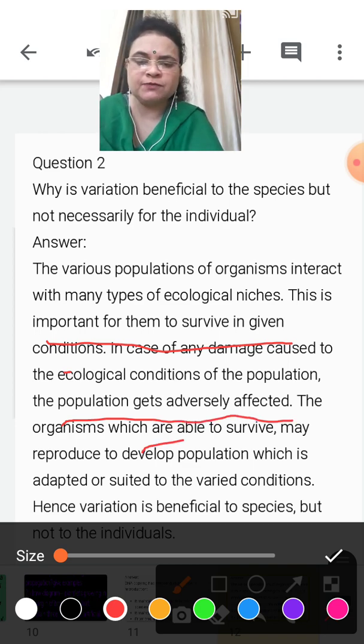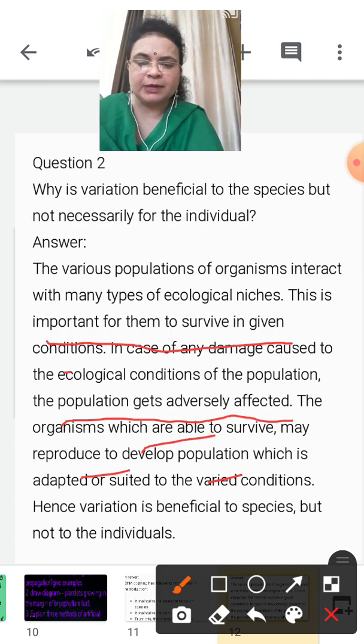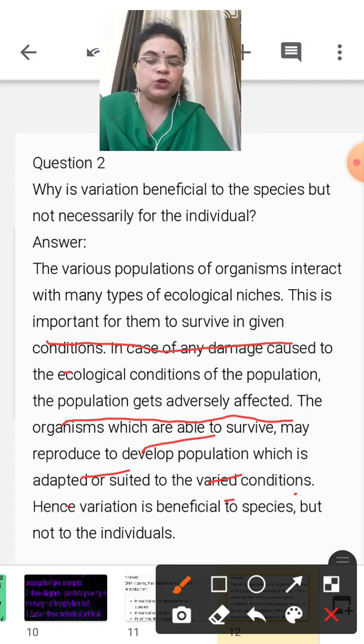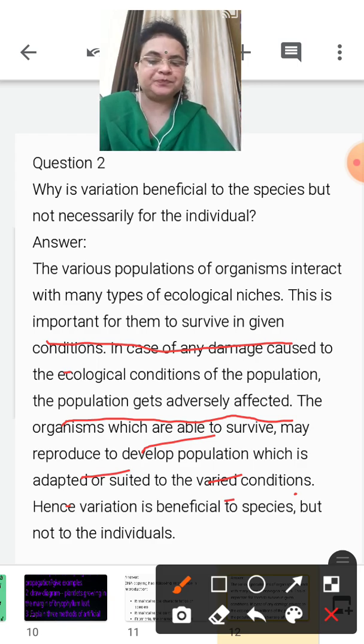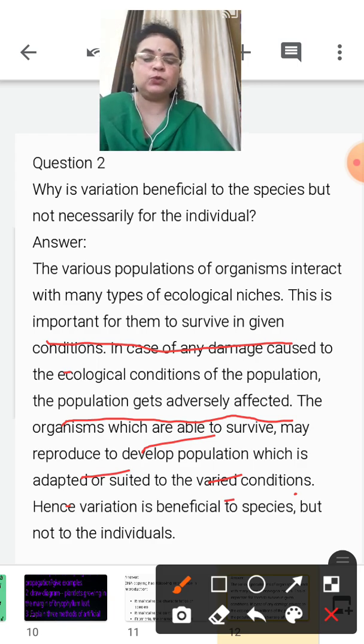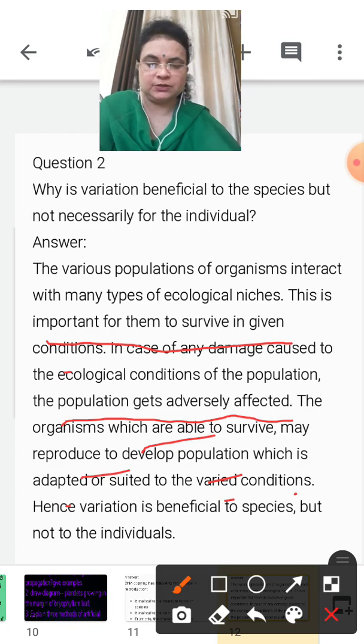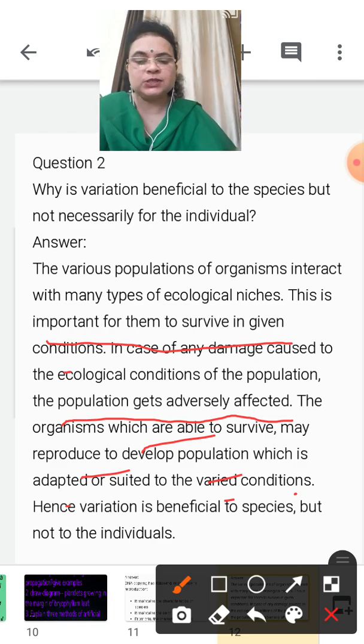The organisms which are able to survive may reproduce to develop a population adapted to the varied conditions.